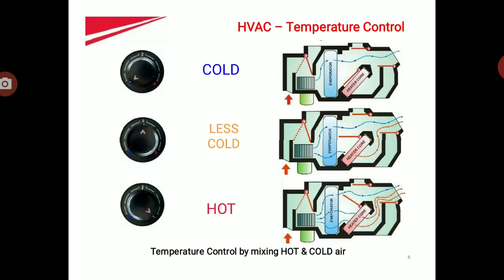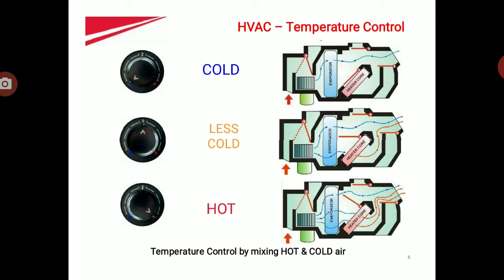In a vehicle, the temperature can be adjusted by the user. This air circulation is controlled by a component called a flap. When the user sets the cold condition, the cold air from the evaporator goes directly to the vehicle passenger compartment. When we set a less cold air condition, some of the cold air goes to the heater core, where it is heated up and mixed with the cold air. So the passenger gets warm air.